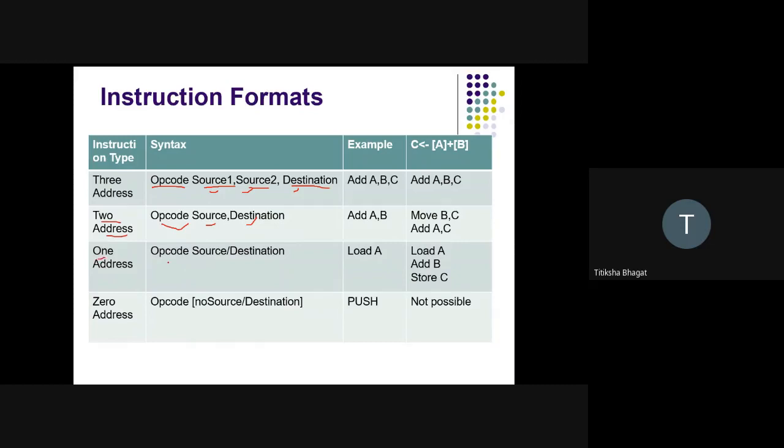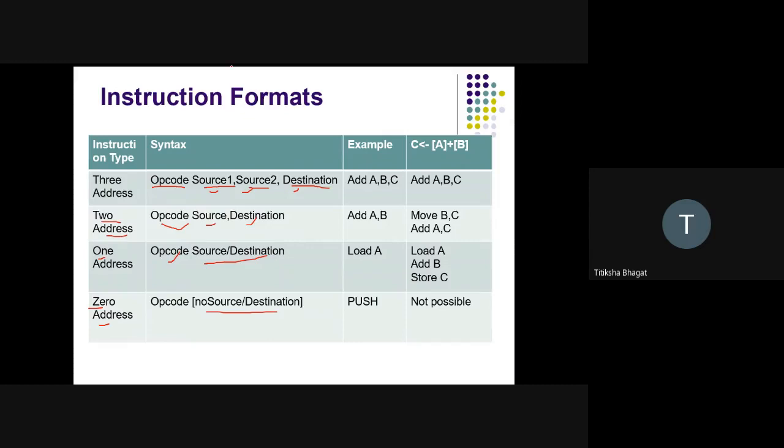A one address instruction will have an opcode and one operand, whereas a zero address instruction has no operand. Three address has three operands, two address has two operands, one address has one operand, and zero address does not have any operand.